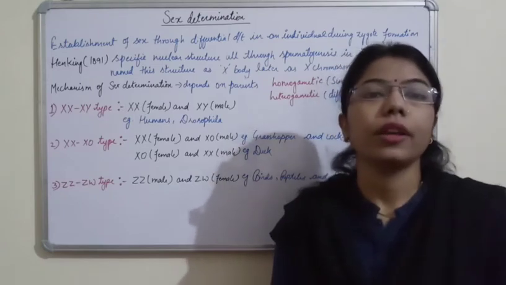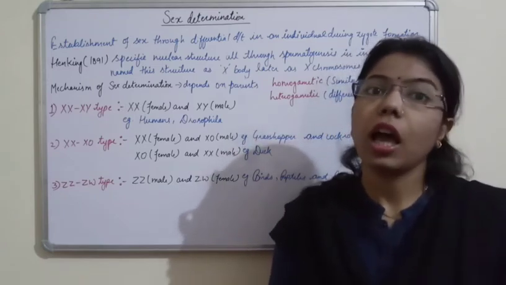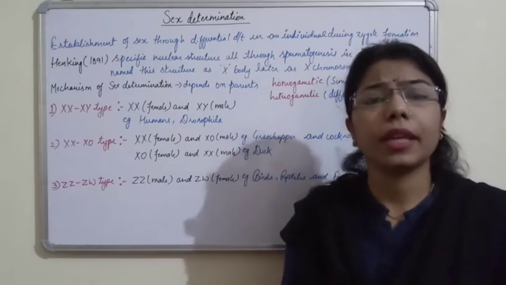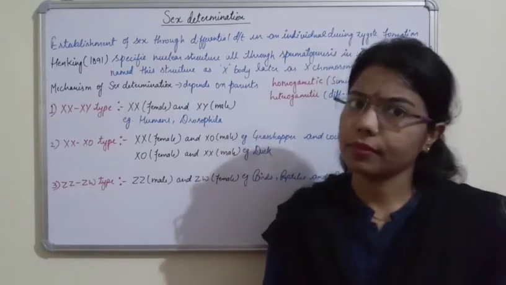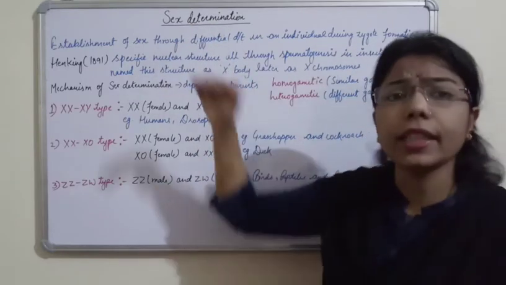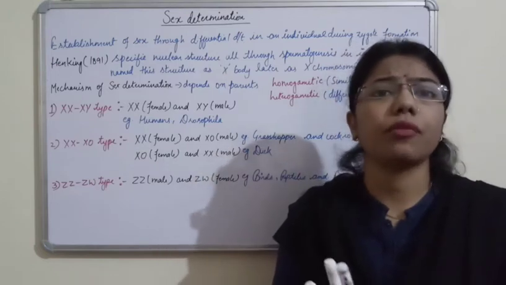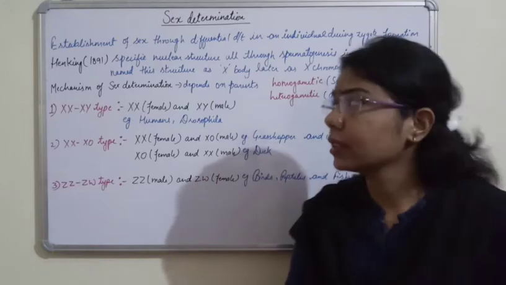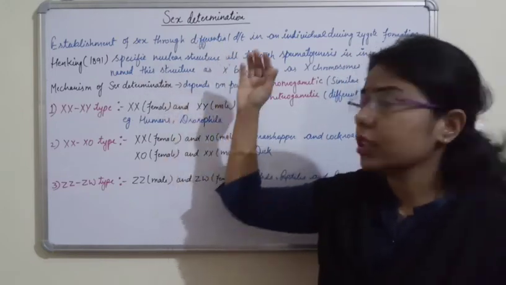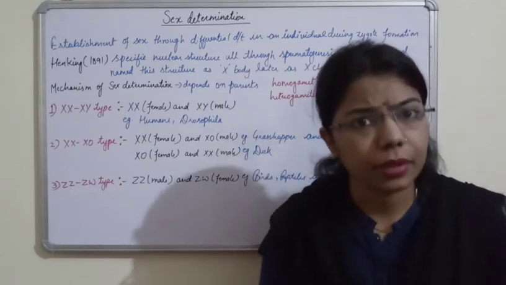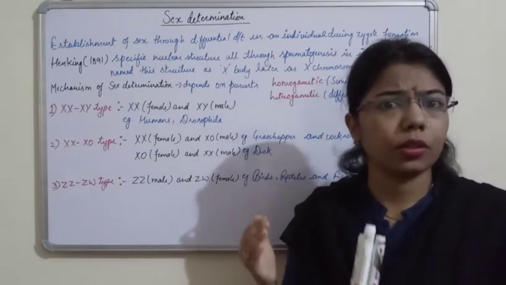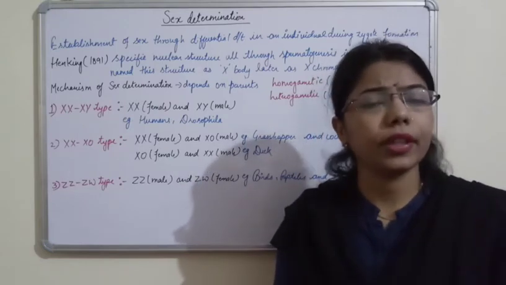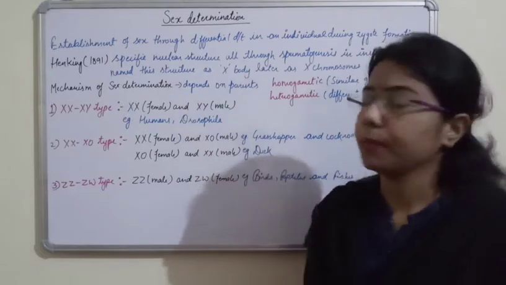And we all know, as we have done in case of human beings, how there is formation of zygote when there is a fusion of male and female gamete. During that fusion or fertilization, how the chromosomes change depends upon these changes, and it is known as sex determination, in which the chromosome coming from the male part and the one coming from the female part fix the gender of the baby, right?